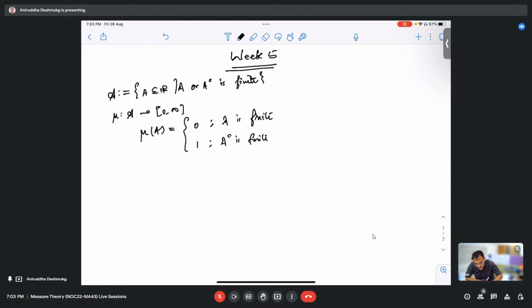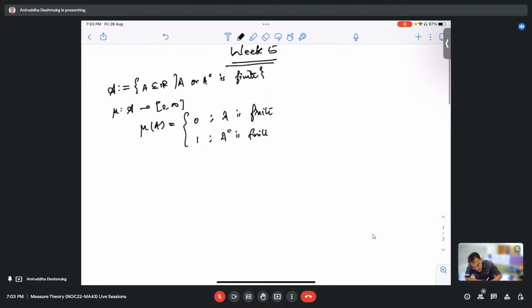The measure of the empty set being 0 is immediate from the definition, because the empty set is finite, so its measure is 0, which is what we require. So the only thing we need to check is countable additivity. Let us start with a sequence of sets inside A which are mutually disjoint, so A_n intersection A_m is empty.